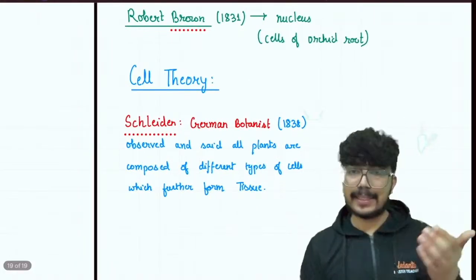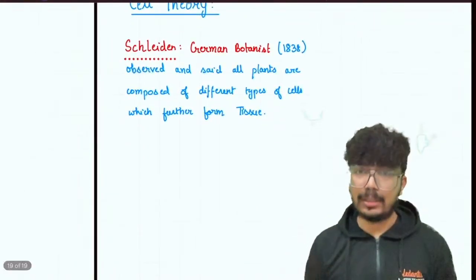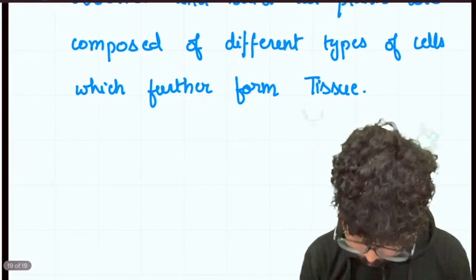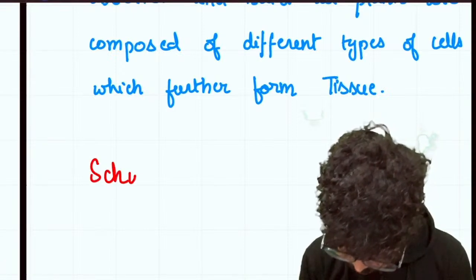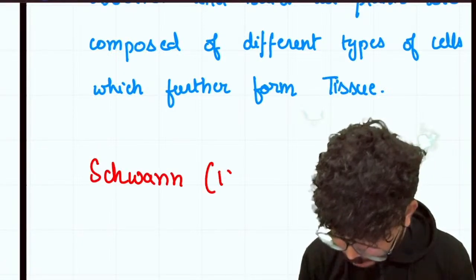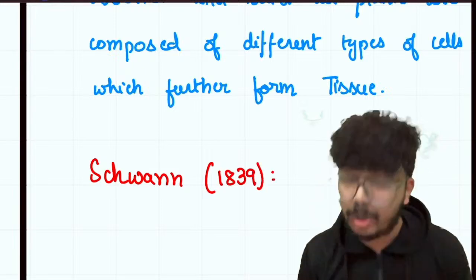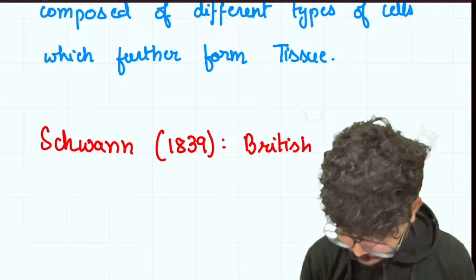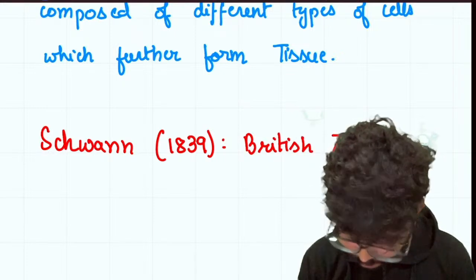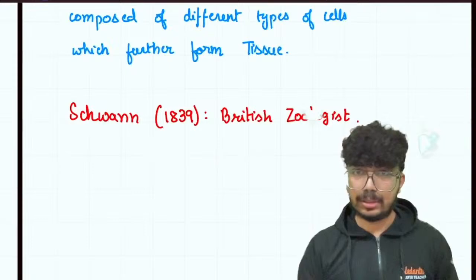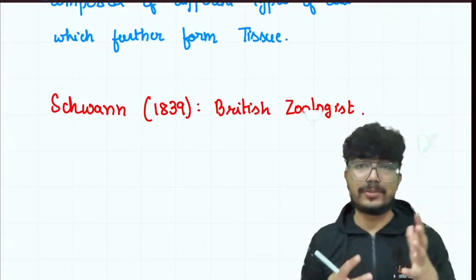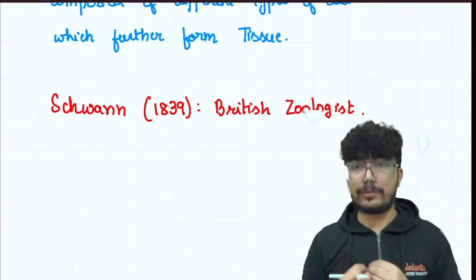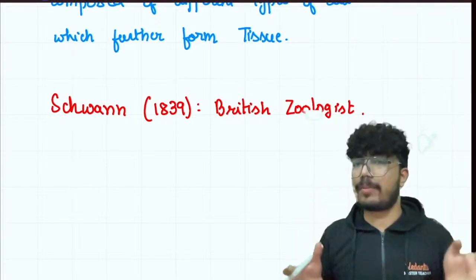Now, after Schleiden, Schwann. Theodore Schwann was a British zoologist, and we are talking about the year 1839. Being a zoologist, he was working on some animal samples. He was the first who reported the presence of plasma membrane outside the cell.